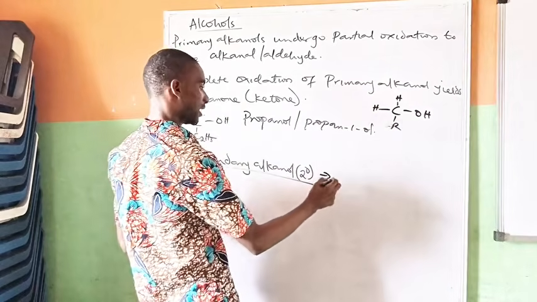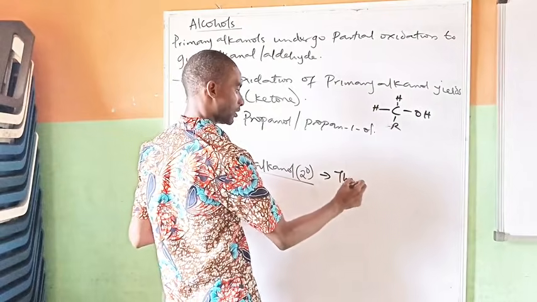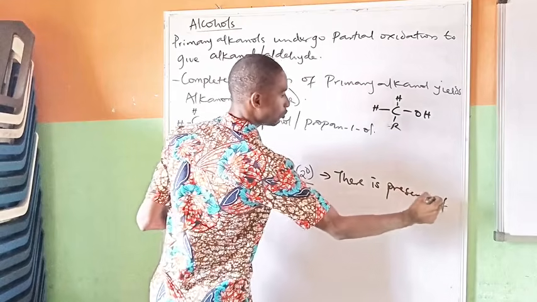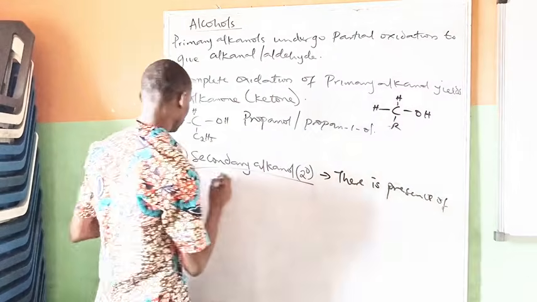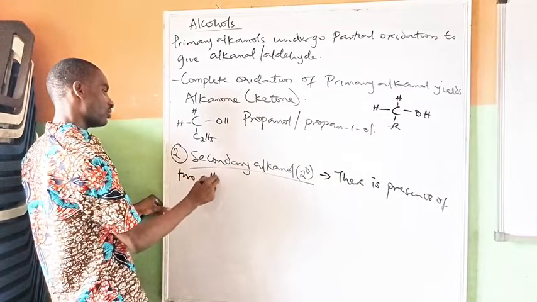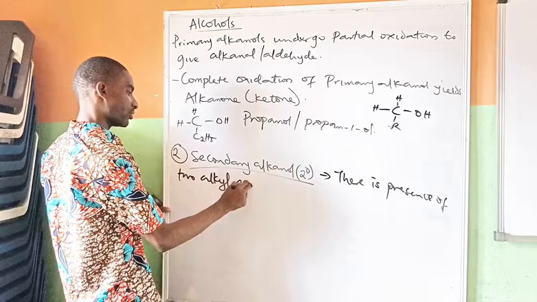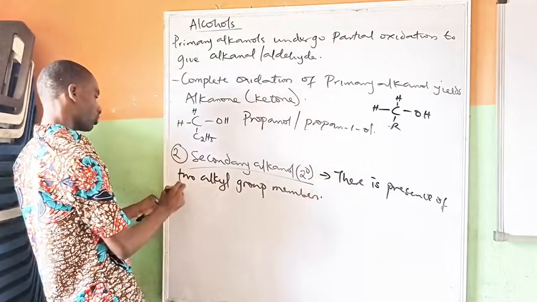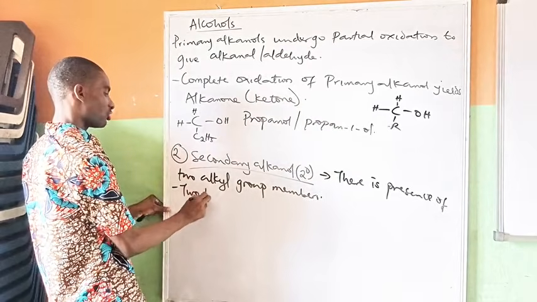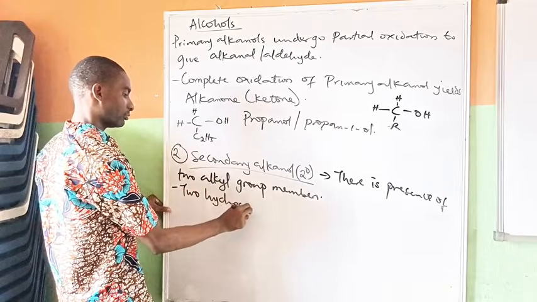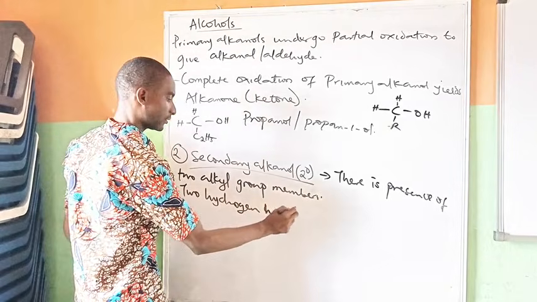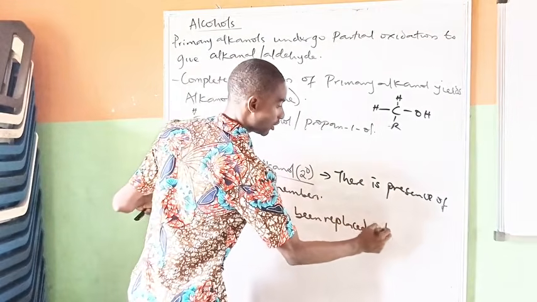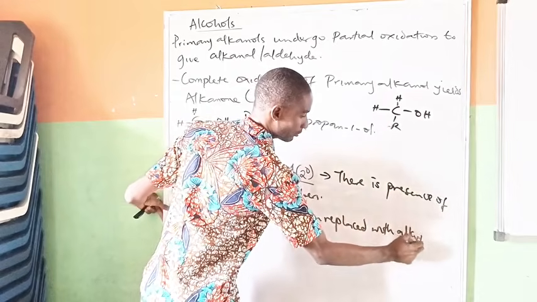So for secondary alkanol, there is presence of two alkyl group members. Also, two hydrogen have been replaced with alkyl members.